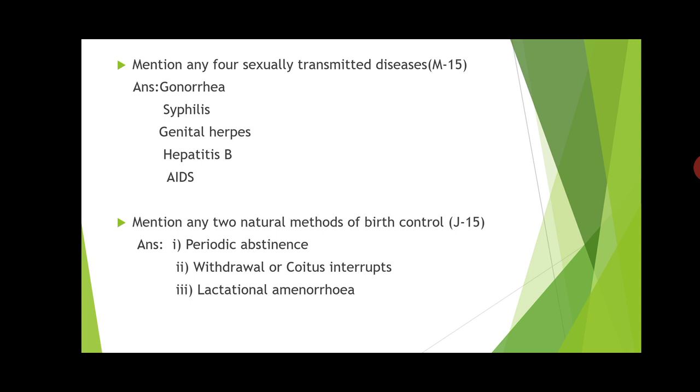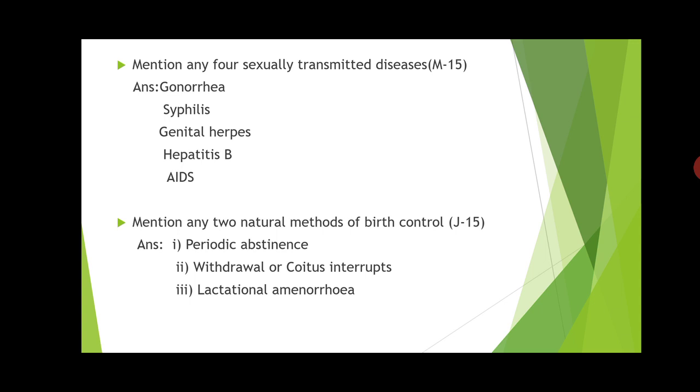For example, as you all know, in the menstrual cycle, from the 10th day to the 17th day there is a chance of ovulation, and that is called the fertile period. If you avoid having sex during this fertile period, you can avoid pregnancy.